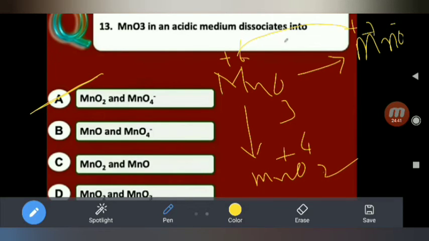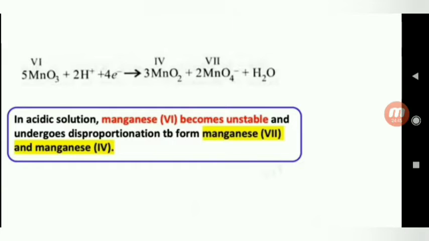You see this explanation with equation. MnO3, plus 6 oxidation state, dissociates in acidic medium H plus into MnO2, that is plus 4, and MnO4 minus, plus 7.